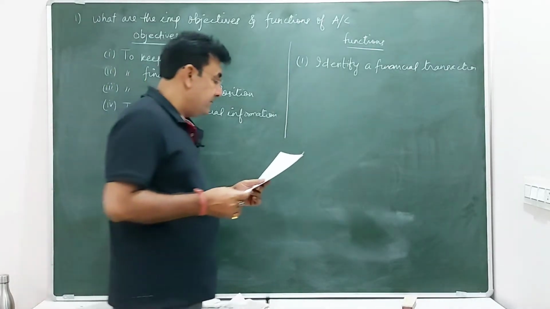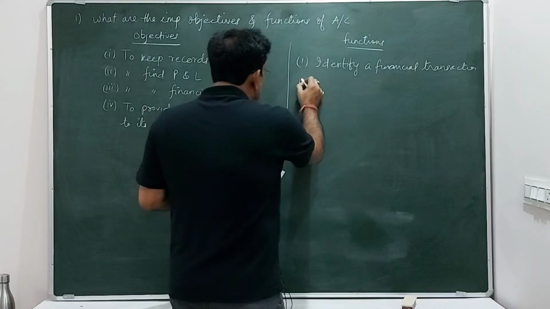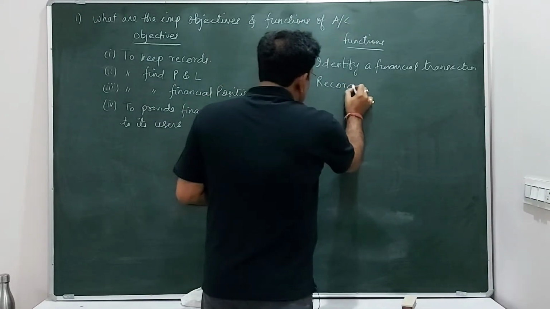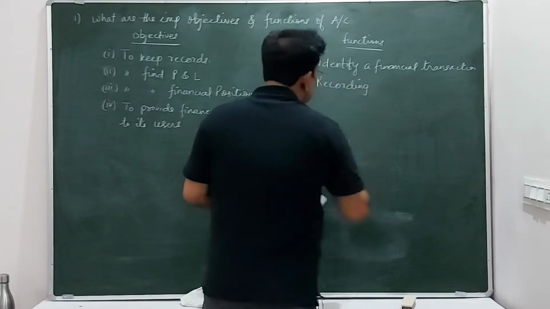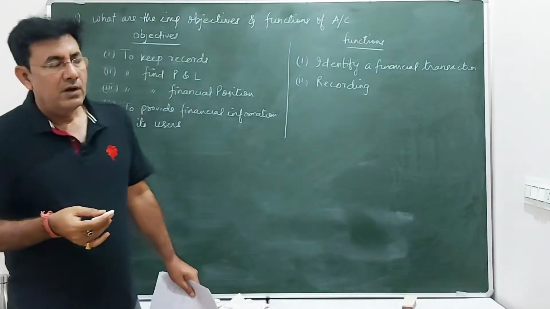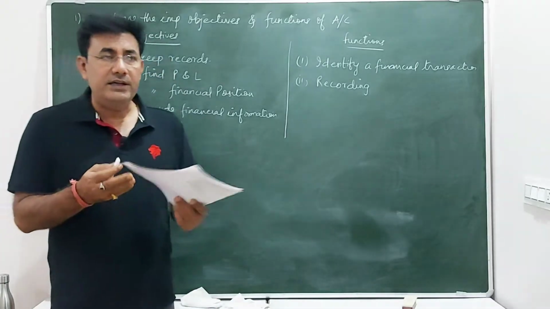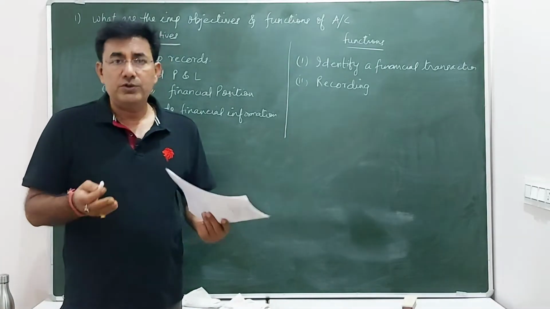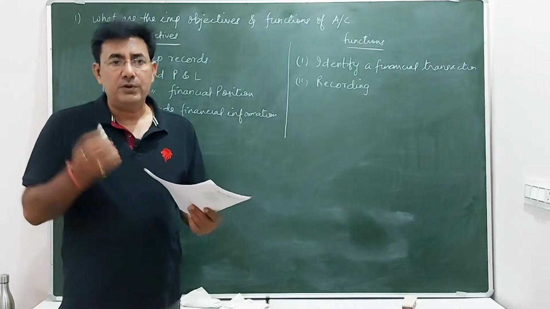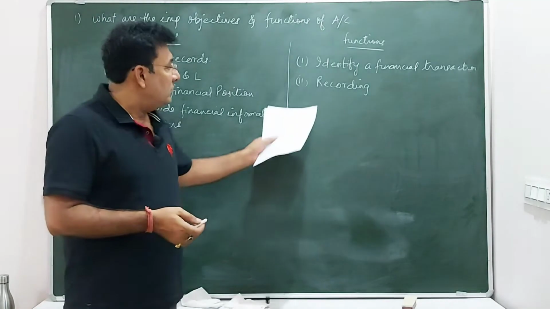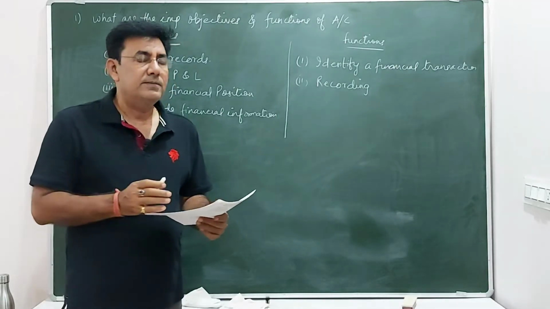That's very simple. The second one, all the financial transactions are recorded. That is called recording a transaction. While recording a transaction, we use different ledgers, journals, books, like the cash book. There are ledger accounts. There are so many vouchers. They are all recorded date wise.